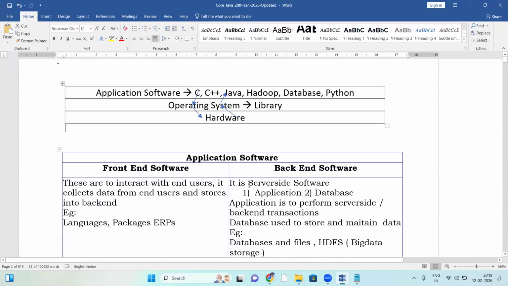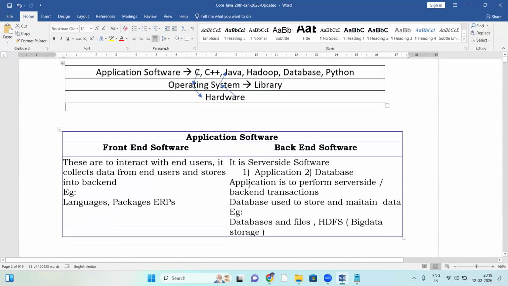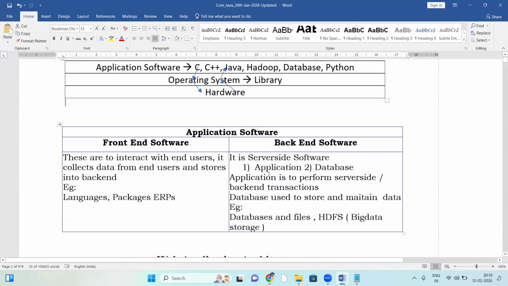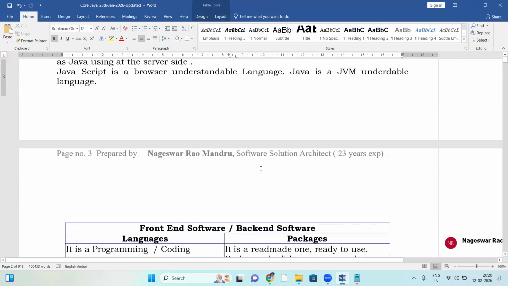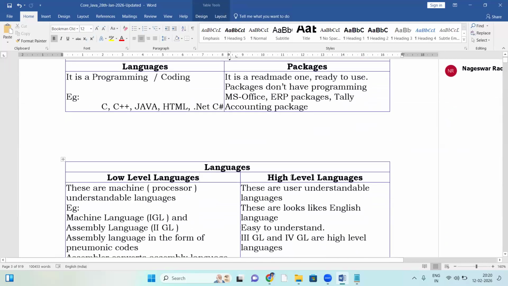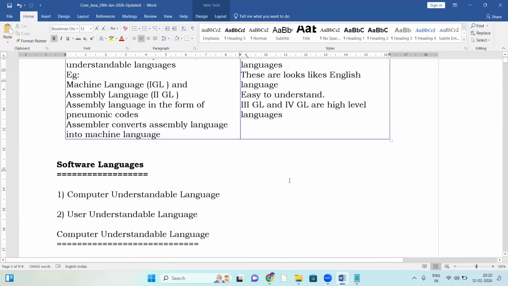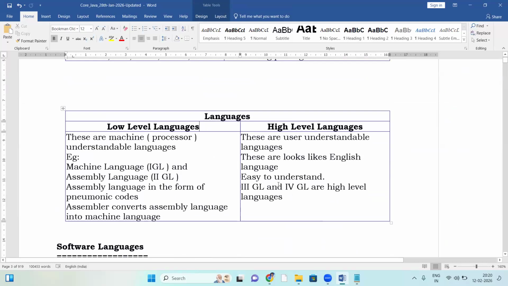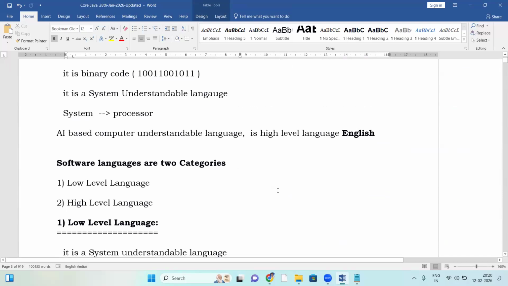Yeah, the software basics. Next, Java is functional backend software. Next, low level language and high level languages. Java is a language in the low level, high level languages.